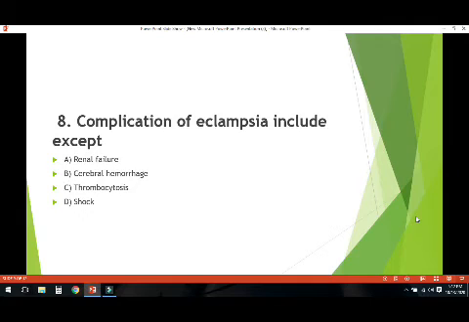So complications of eclampsia include, except renal failure, cerebral hemorrhage, thrombocytosis or shock. So all these are complications of eclampsia except one. So which is that? This is thrombocytosis. Renal failure, cerebral hemorrhage and shock, all three are complications of eclampsia, but thrombocytosis is not a complication of eclampsia. Thrombocytosis means there is an excessive platelet count, that is thrombocytosis.